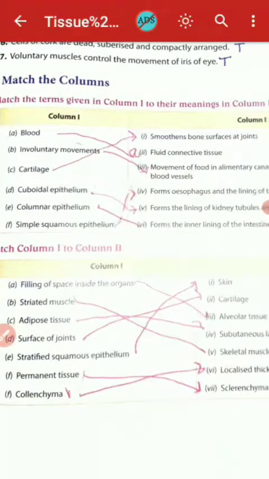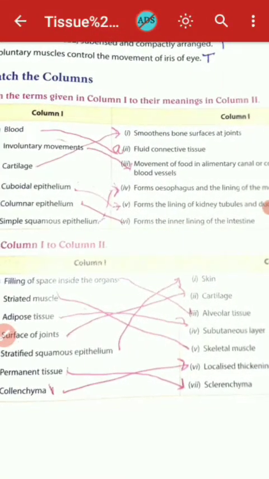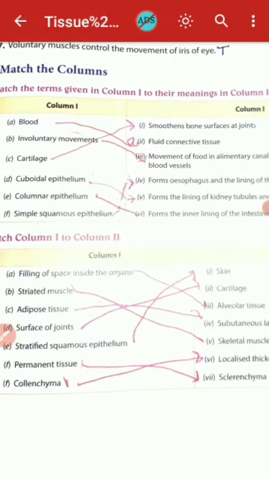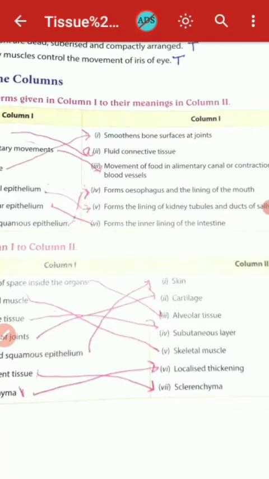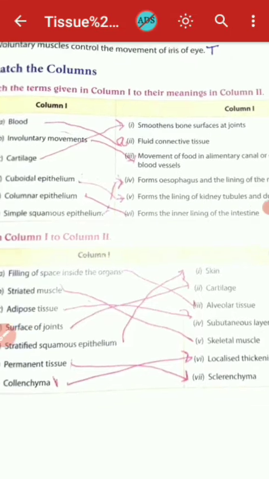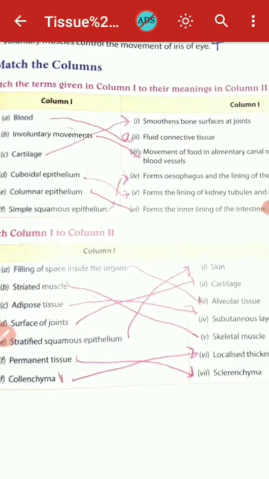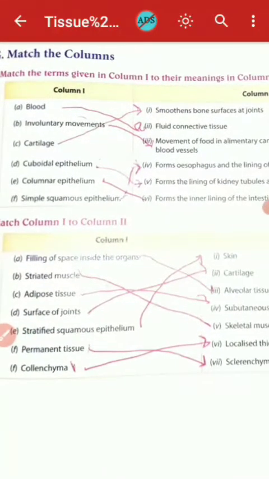And now striated muscles are the skeletal muscles. Adipose tissue is the subcutaneous layer. Surface of joints are made up of cartilage.